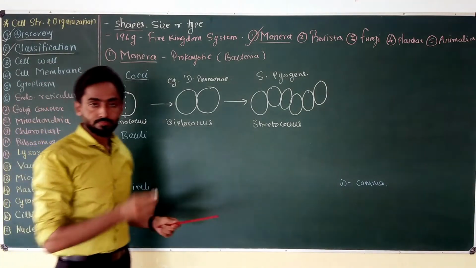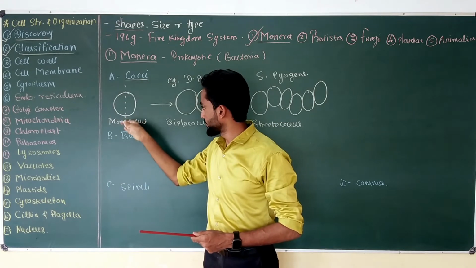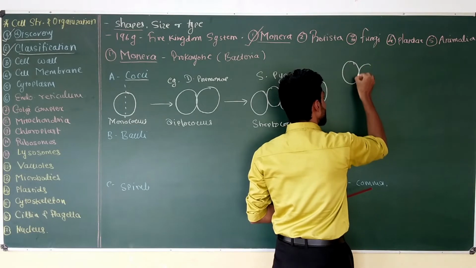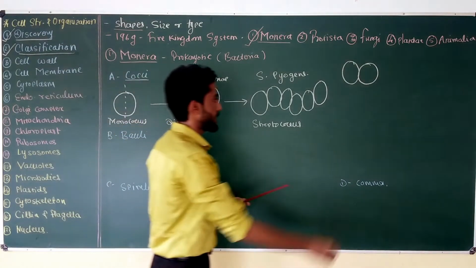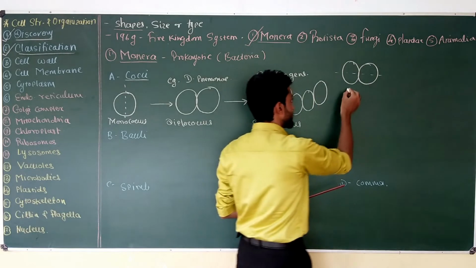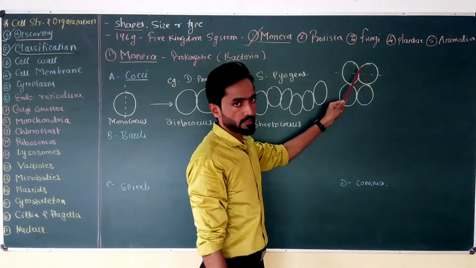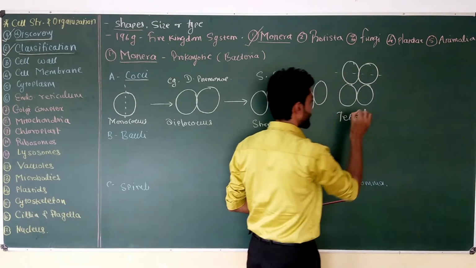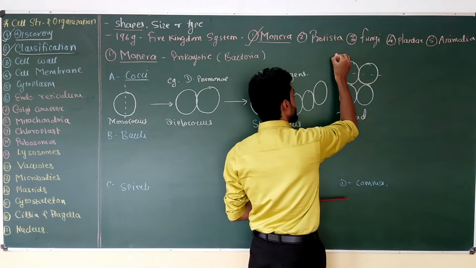Now, if any monococcus cell divides in two planes, like first this monococcus cell divides in one plane to produce two daughter cells, and if these two daughter cells or Diplococcus bacteria again divide in a second plane like this, it will produce again cells which remain attached to one another, and this type of arrangement is called tetrad. An example of tetrad type of cell arrangement is Micrococcus.